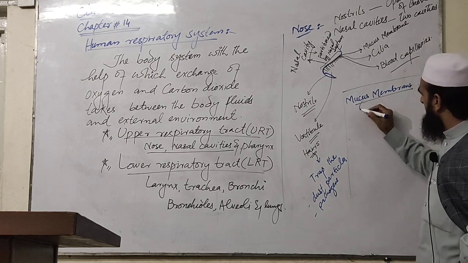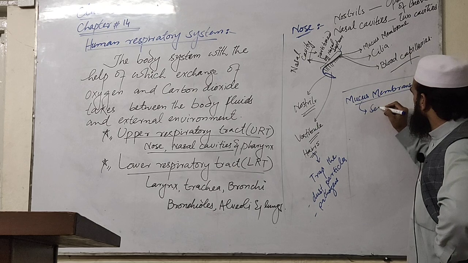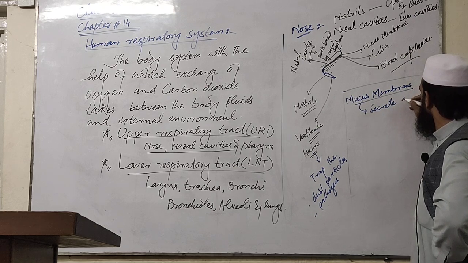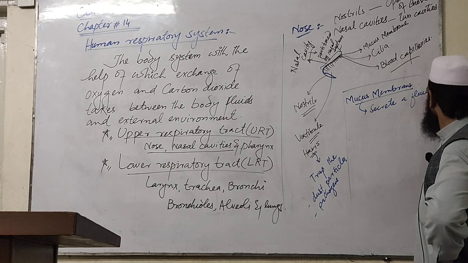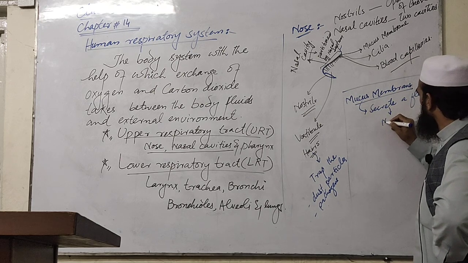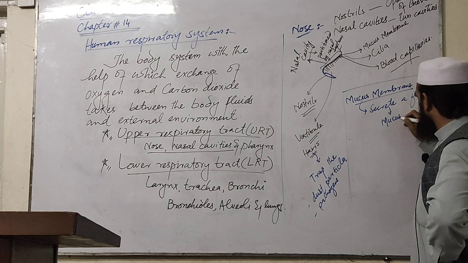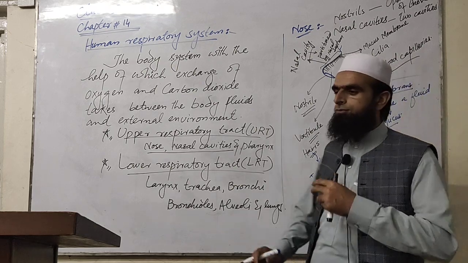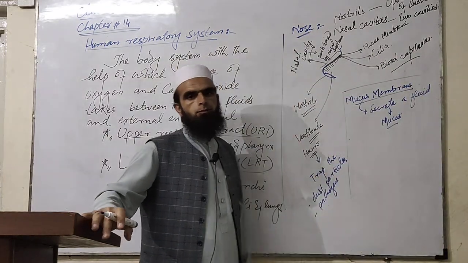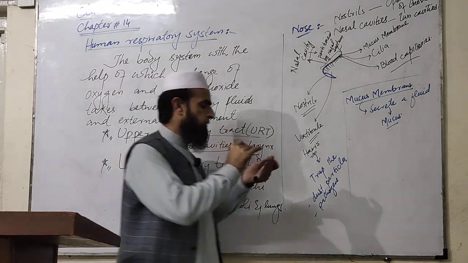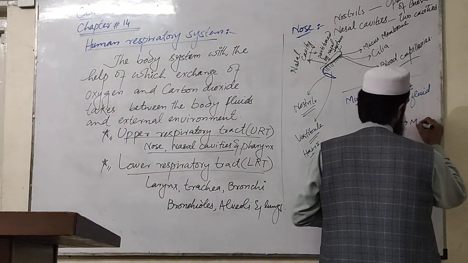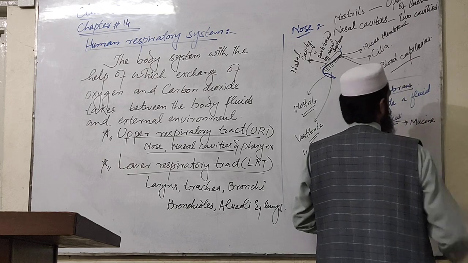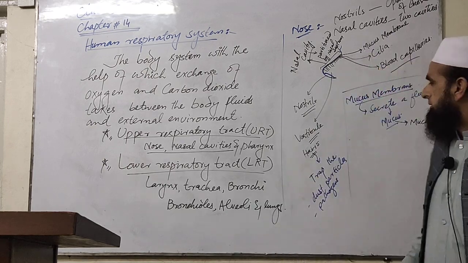It secretes a special kind of fluid called mucus. What is mucus? It is a mixture of water and a special kind of protein called mucin. This mucus contains mucin, therefore it is called mucus.